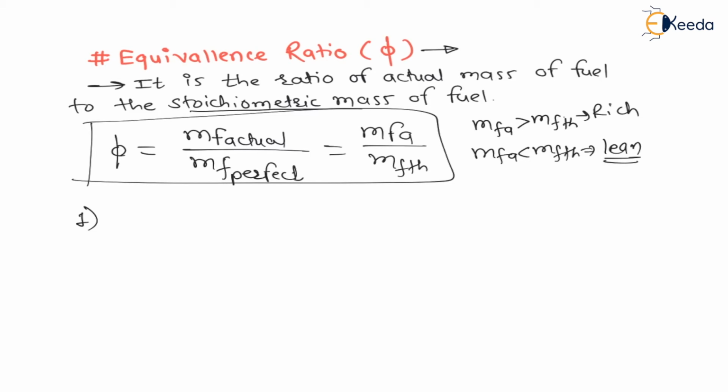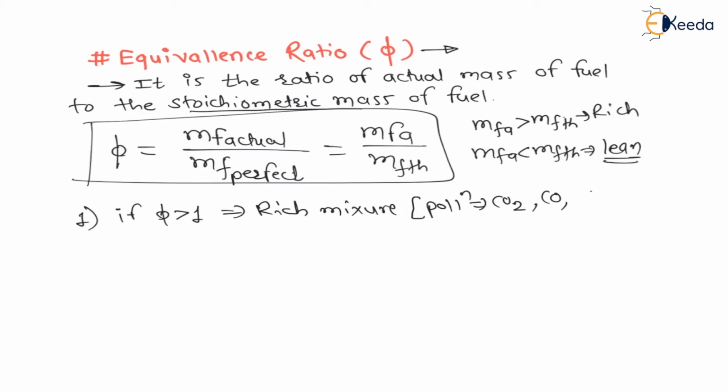Therefore number one, if phi is more than 1, that means the actual mass of fuel is more than the theoretical or perfect or stoichiometric mass of fuel, right? That means it is a rich mixture. And my dear students, for a rich mixture, just now we have seen the pollution can be carbon dioxide also, or carbon monoxide also, or unburned hydrocarbon also, right?